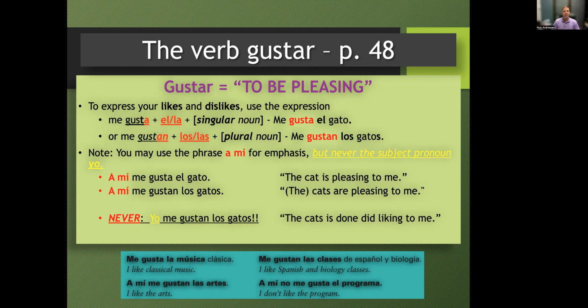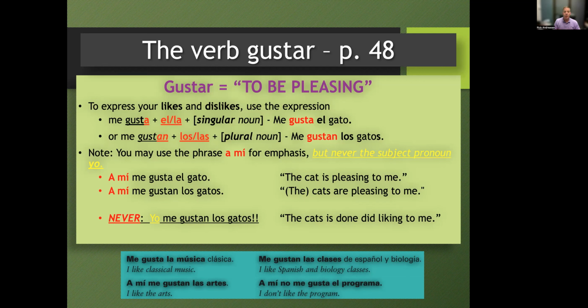So we got 4 examples there on the bottom. I'm going to have you repeat the 4 in Spanish. So clase repitan. Me gusta la música clásica. Okay, I like classical music. Me gustan las clases de español y biología. Okay, so we have las clases. We have 2 classes, so that's plural. And because they are the subject of the sentence, we've got to use gustan, because now it's third person plural.